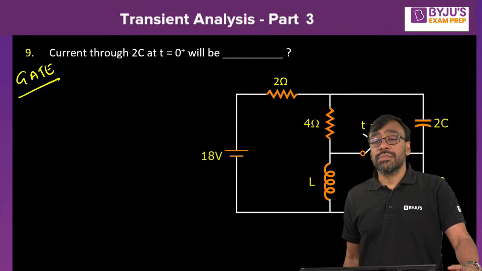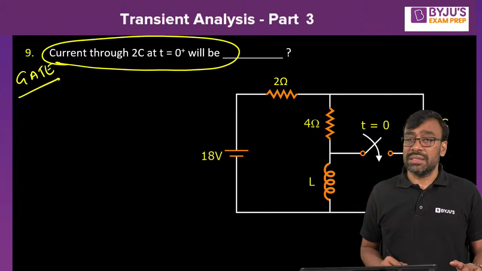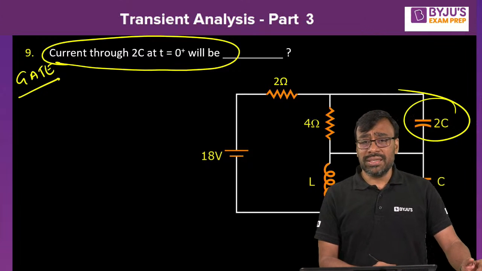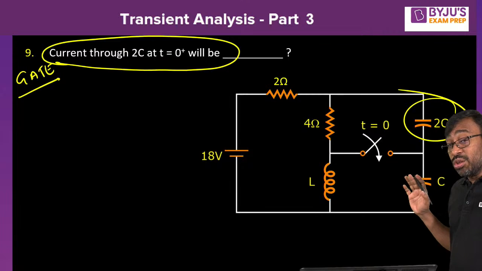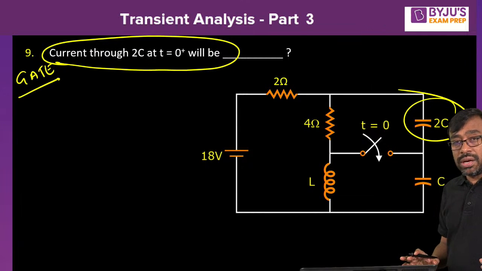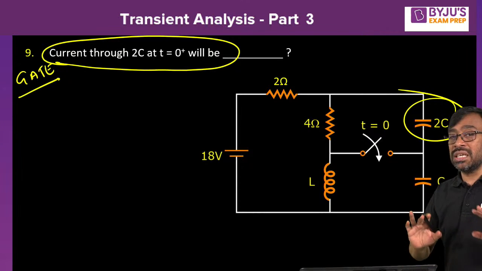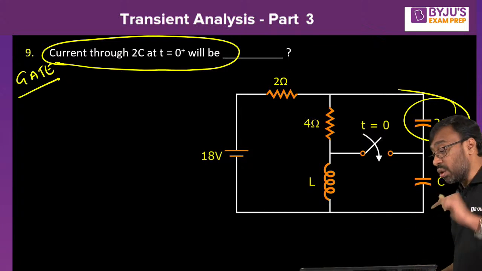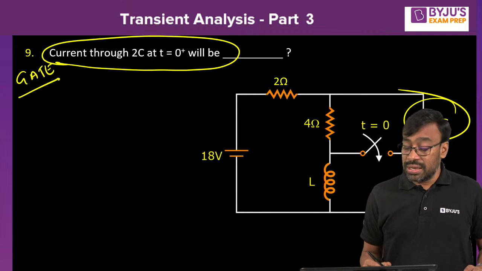Coming to now, here. Let's try to understand the current flowing through the 2C at t equal to 0 plus. Current through 2C means the capacitor; its value is 2C. It's just asking what is the current flowing through the capacitor at t equal to 0 plus. Certainly you have to construct the t equal to 0 plus equivalent. Suppose if he's asking what is the current flowing through the inductor, then you will get it at t equal to 0 minus itself, yes or no? If you find IL of 0 minus, then IL of 0 plus you will get. But he's asking the current through the capacitor, so you have to go for step 2, that is the t equal to 0 plus equivalent. Okay, so let's construct it now.